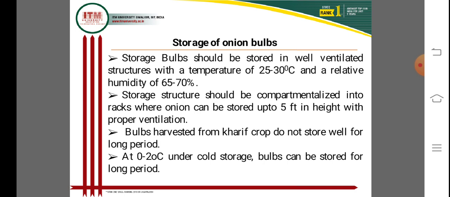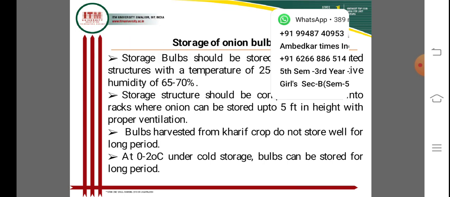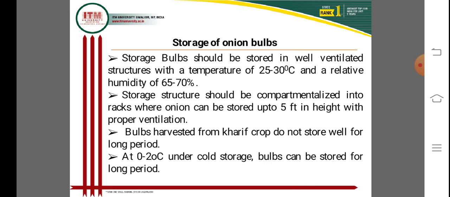Onions need to be cured, and curing dries out the green parts. Bulbs can be cured to prevent root growth and mold spreading. Spread the onions in a single layer in a clean place. So it's very important at the time of storing to consider the condition of the onion. Bulbs harvested from kharif crops do not store well for long periods.